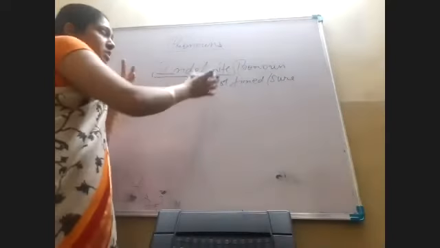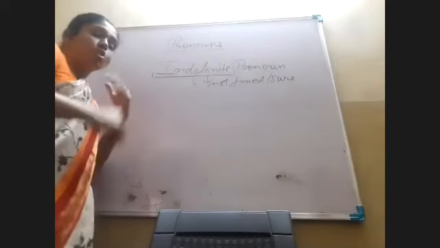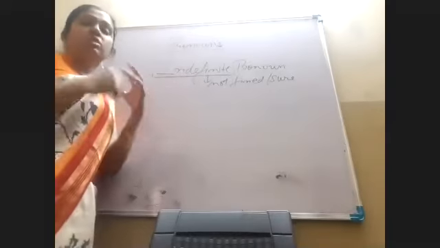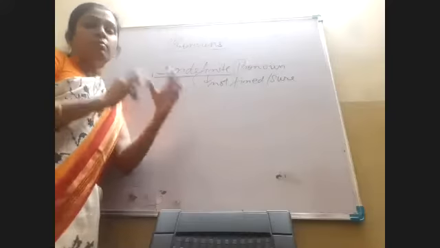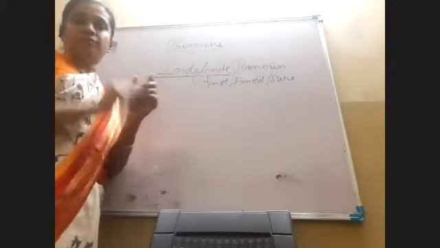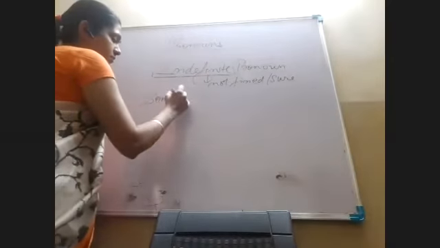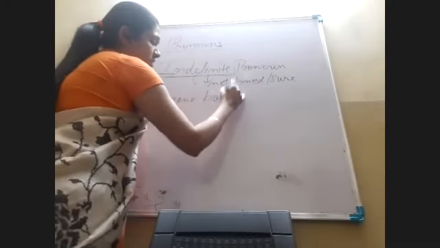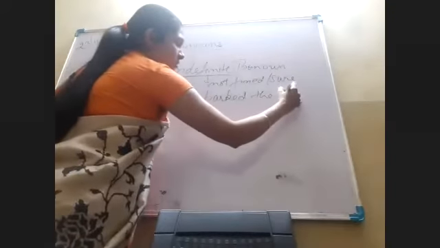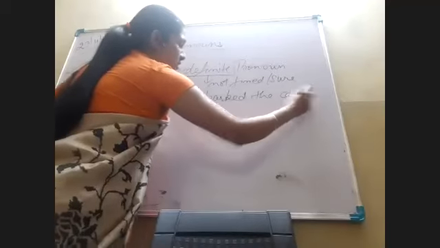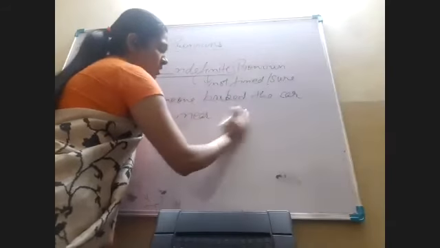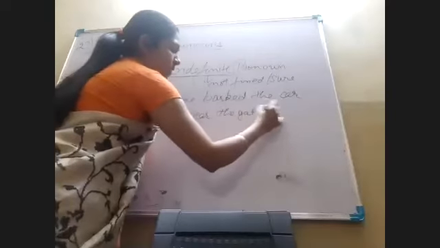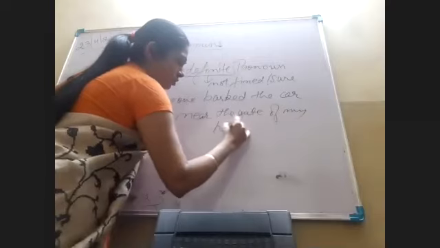Is it clear? So, all those words which are included in the indefinite pronoun are words which refer to the noun in a sentence, but we do not know particularly whom they are referring to. Okay, for example, someone. Someone parked the car at the wrong spot near the gate of my house.